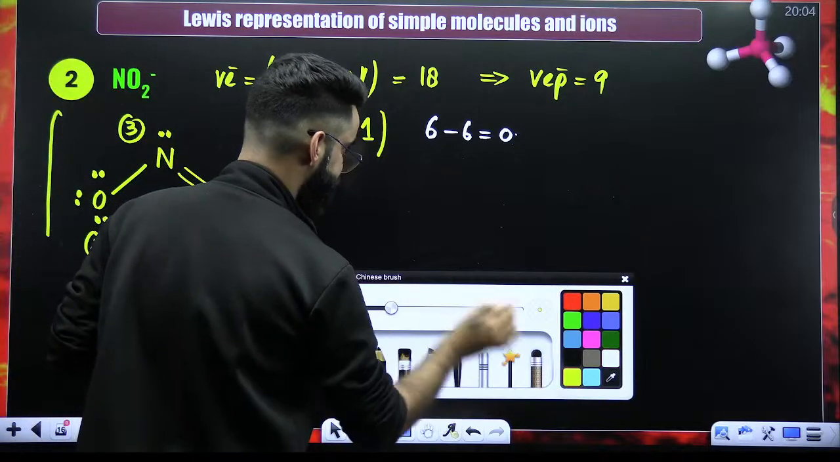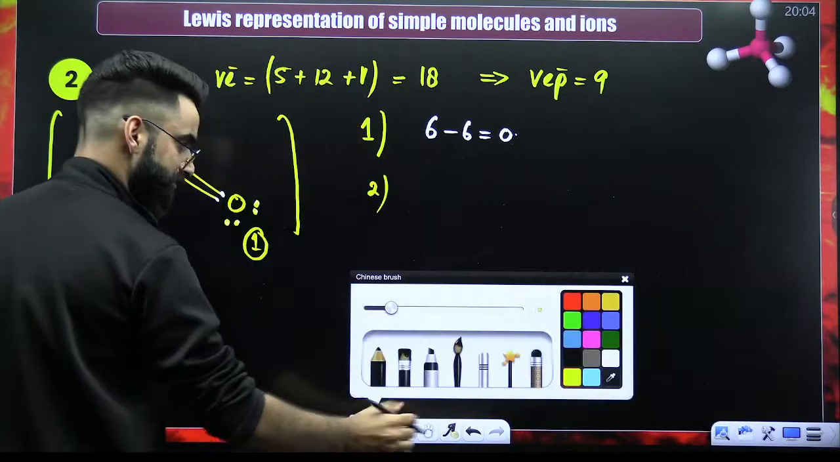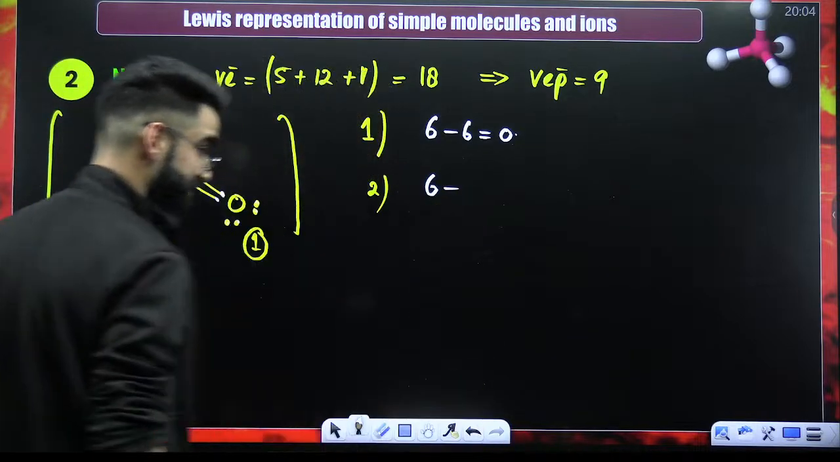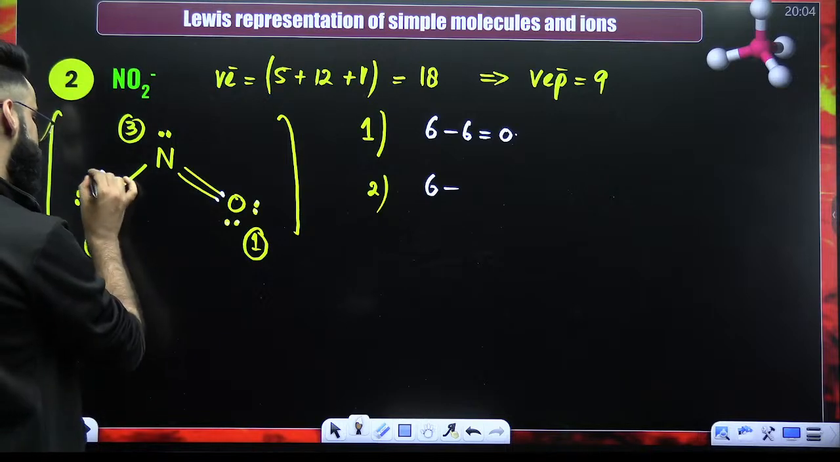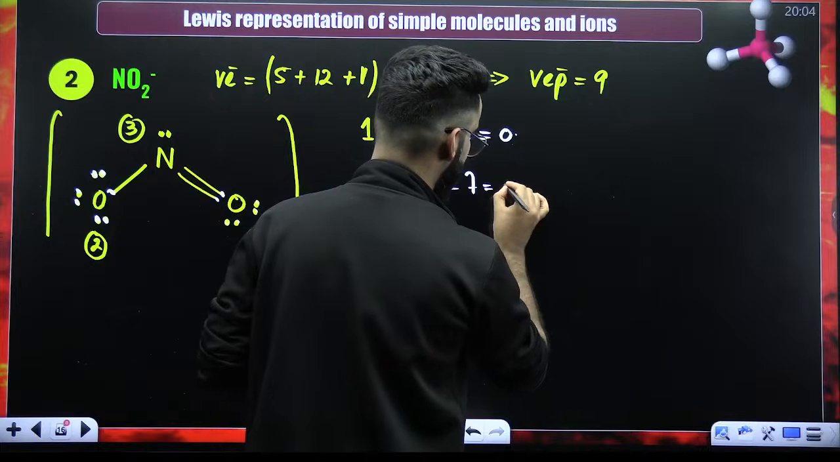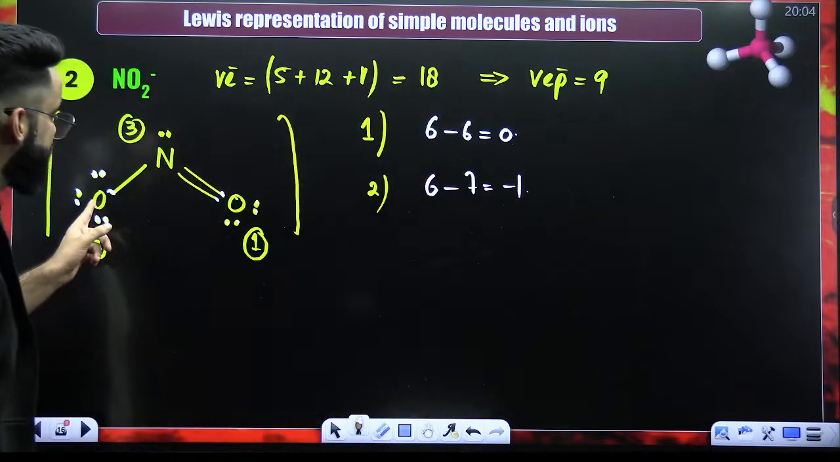Look at the second oxygen. In non-bonded state, it has 6 valence electrons. Minus, in bonded state, how many does it have? 1, 2, 3, 4, 5, 6, and 7. So 6 minus 7 comes out to be minus 1. So formal charge of this oxygen is minus 1.